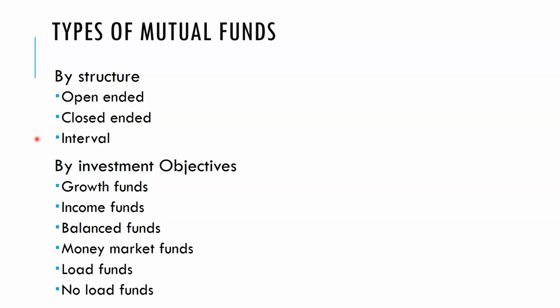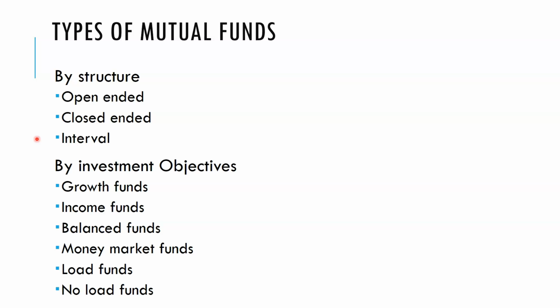So the asset management company needs to collect the remaining 100 crores. That 100 crores can be floated as a separate instrument, which we call an interval scheme. It is a kind of closed-ended scheme. The balance amount will be collected from the investors under what we call the interval scheme. So these are the types of mutual fund schemes on the basis of structure.